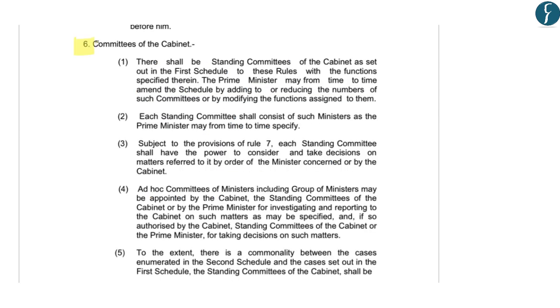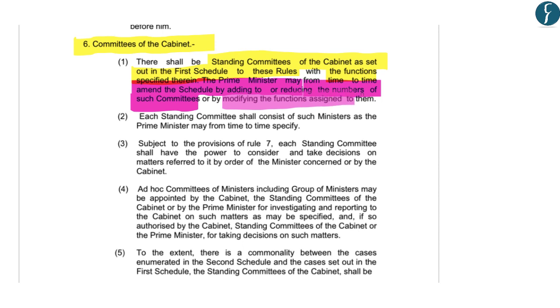Now section 6 of this rules talks about constitution of committees of the cabinet, and it says that there shall be standing committees of the cabinet as set out in the first schedule to these rules. And the first schedule of these rules shall also provide for the functions which has to be performed by these different standing committees. It says that the Prime Minister may from time to time amend the schedule by adding or reducing the numbers of such committees or by modifying the functions assigned to them.